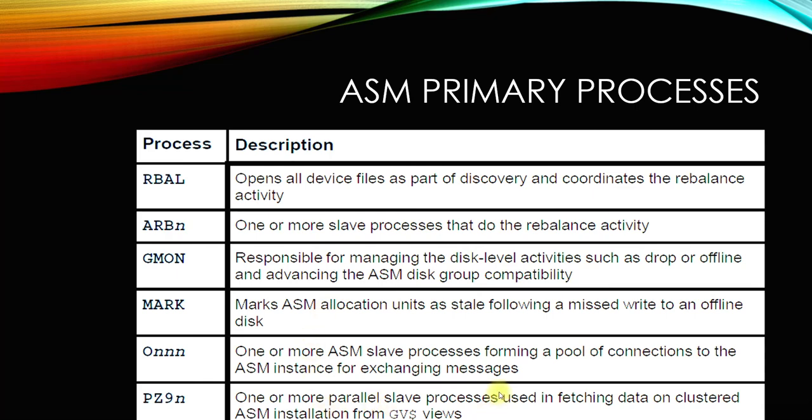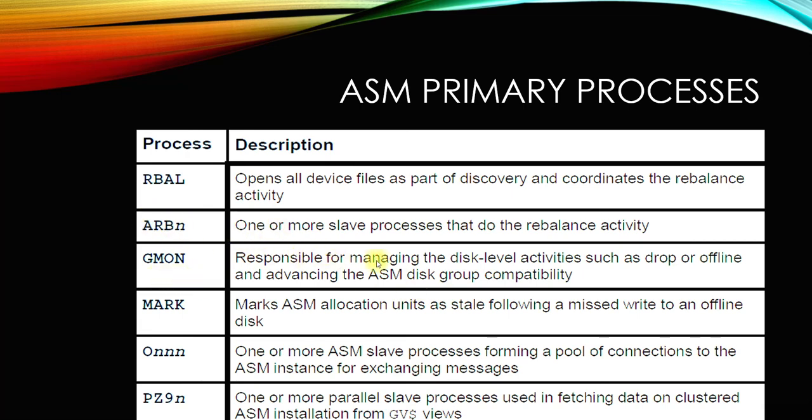Because there are multiple disks in the disk group, rebalancing has to be done, because the files are spread across the multiple disks in the disk group. All the files must be spread across so that there is no contention on a single disk. That is the reason RBAL is used. ARB is one of the slave processes that can also do the rebalance activity. It uses RBAL, so this is the parent, and this is the child.